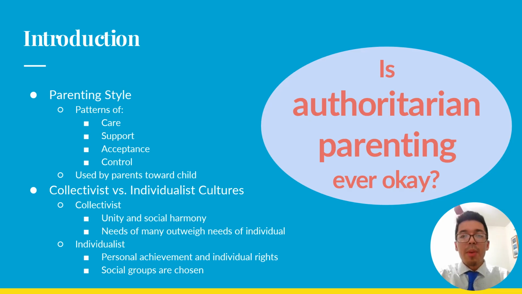The first one is parenting style, which are patterns of care, support, acceptance, and control, and it's used by the parents towards their child. In addition, we also have collectivist and individualist cultures. Collectivist cultures emphasize unity and social harmony, where the needs of the many outweigh the needs of the individual. In addition, an individualist culture emphasizes personal achievement and individual rights, and social groups are usually chosen.